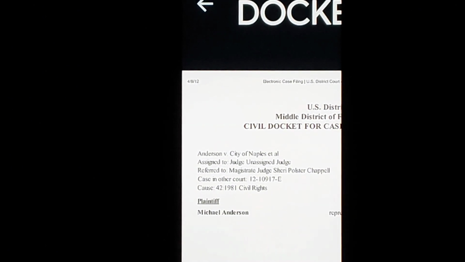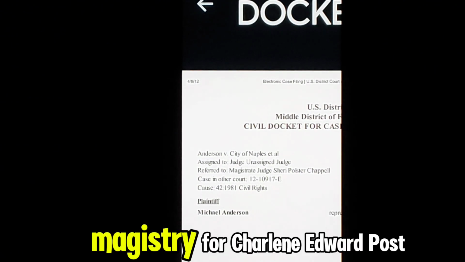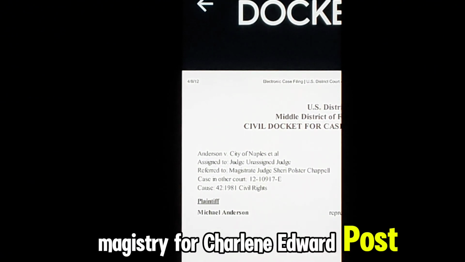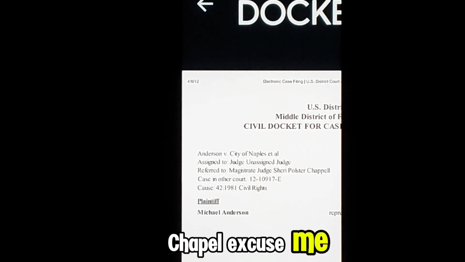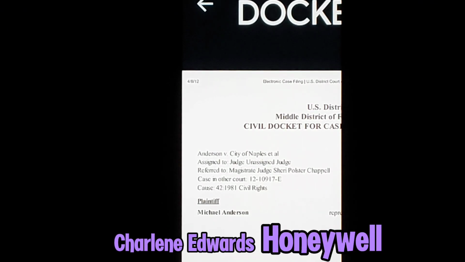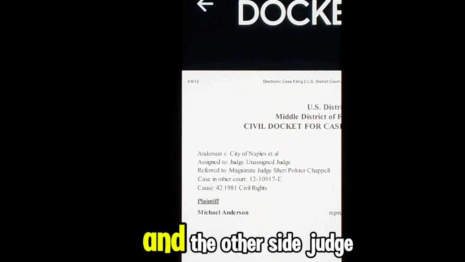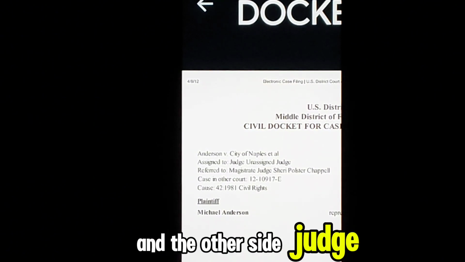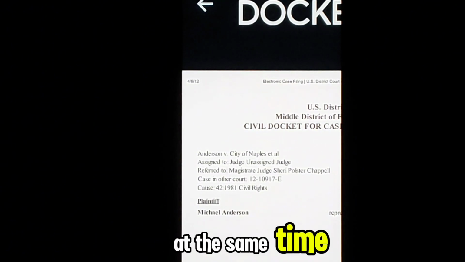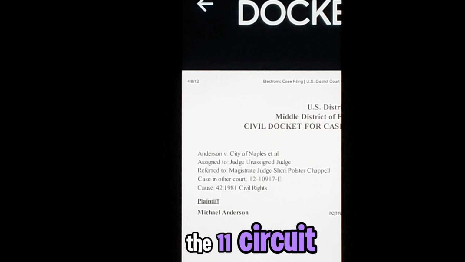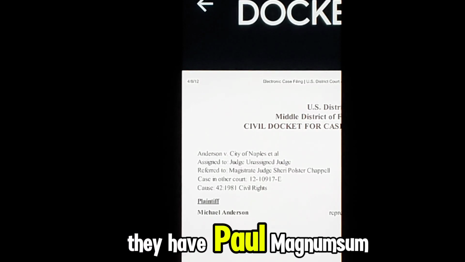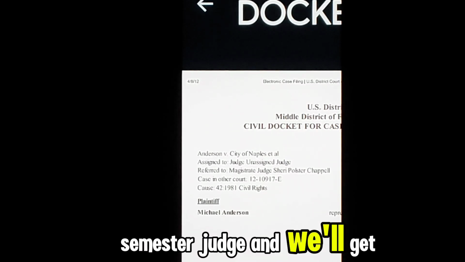She couldn't be a magistrate for Charlene Edwards Honeywell and the unassigned judge at the same time. But when you look at the 11th Circuit, they have Paul Magnuson as the judge, and we'll get to those.